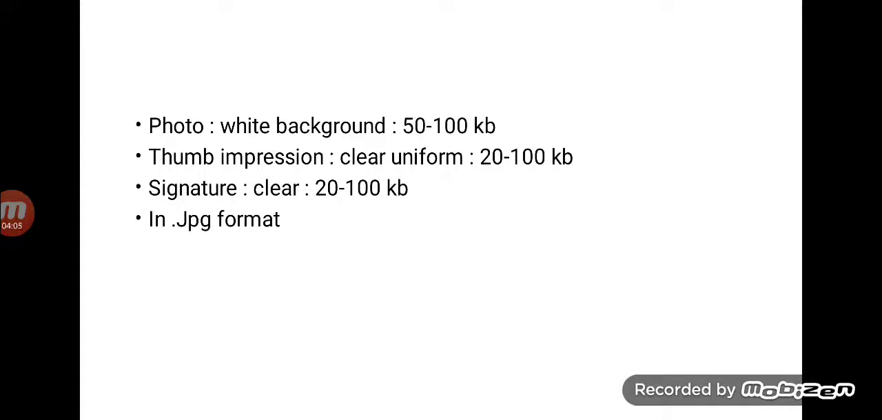Now, the specifications are as follows. The photo which is to be uploaded should be very clear, should be on a white background and should be scanned with a size of 50 to 100 KB. The thumb impression should be uniform, should be clear and should be 20 to 100 KB. The signature should be clear and should be 20 to 100 KB. It is very easy if the images are in JPG format. The other formats are already mentioned in the brochure.